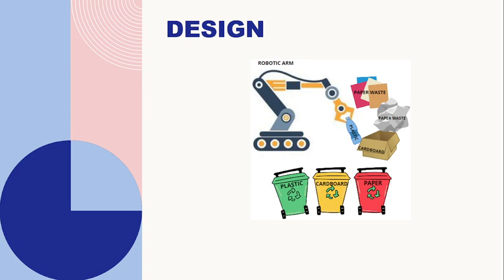The model will identify the waste type and send it to Raspberry Pi, and using Raspberry Pi the robot will manage to pick each waste product and send it to the correct trash bins. You can see trash bins as well here: plastic, cardboard, and paper. They have unique colors. Plastic is green, cardboard is yellow, and paper is red. It will be programmed in a way that it will throw waste into the correct bins.